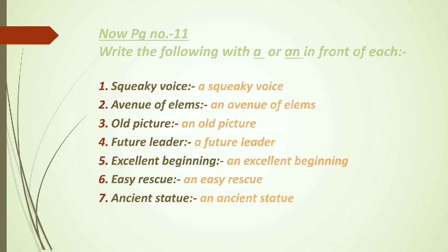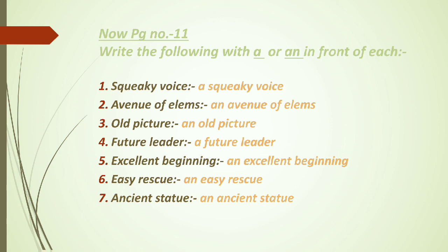Now let's start page number 11. Write the following with a or an in front of each. I told you where we use a and where we use an. The first is squeaky voice. Squeaky has a consonant sound, so we use a: a squeaky voice. Avenue of elms: an avenue of elms. Old picture: an old picture. Future leader: a future leader. Excellent beginning: an excellent beginning. Easy rescue: an easy rescue. An ancient statue.